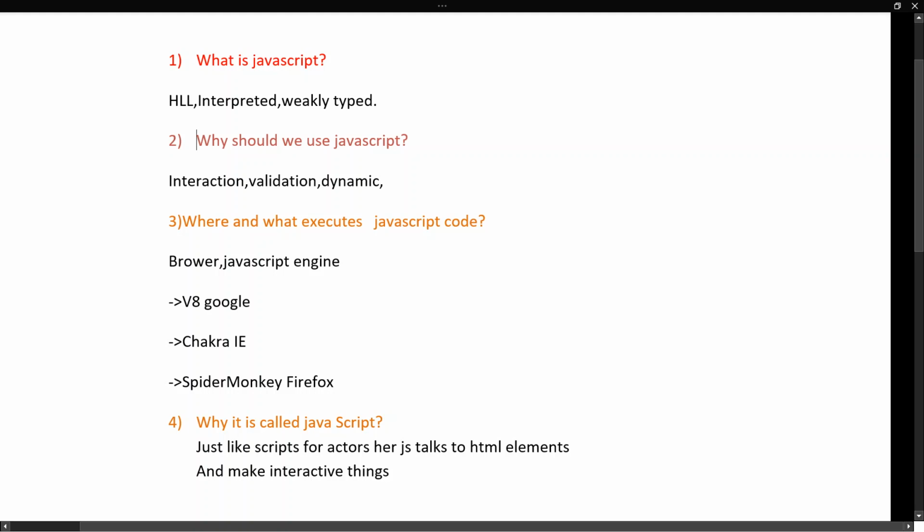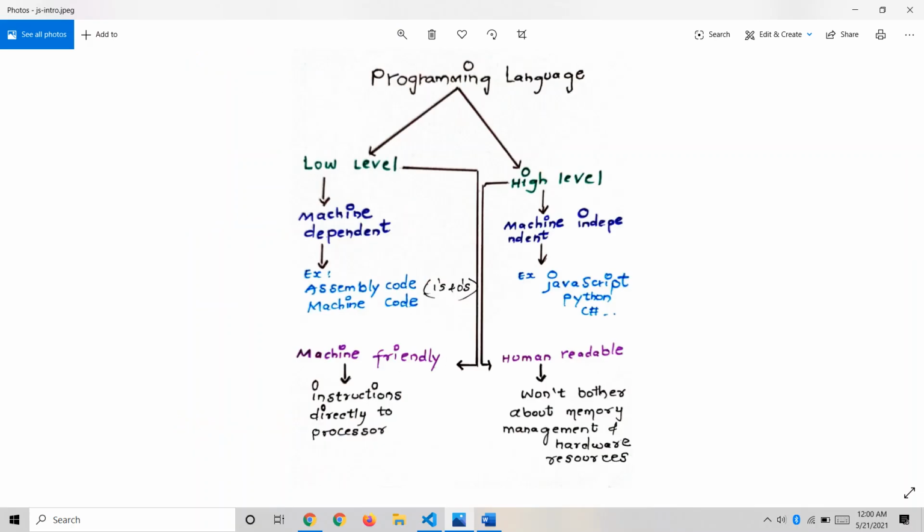Okay, but before going deep into this, let's talk about programming languages in general, right? So for that I have one more slide for you. So friends, programming language is of two types. One is low level programming language and the other one is high level programming language.